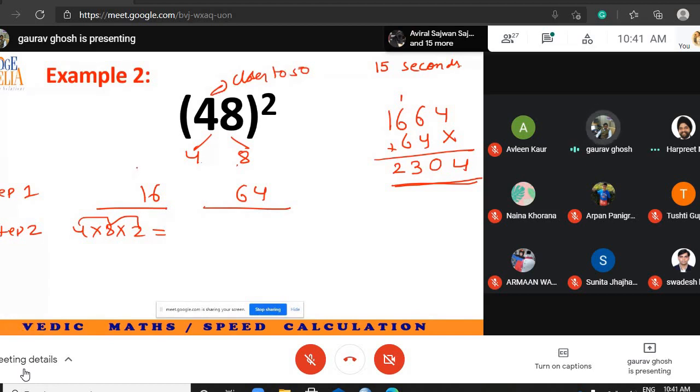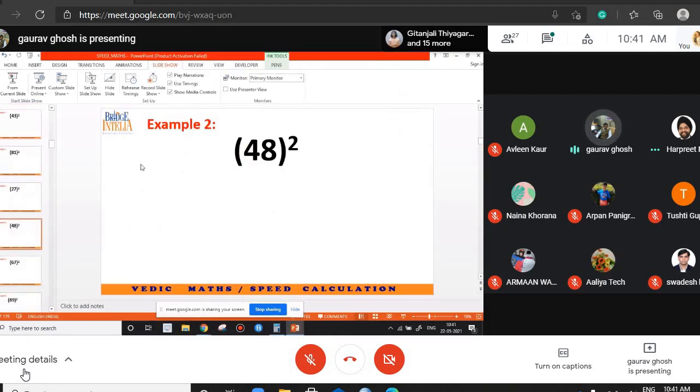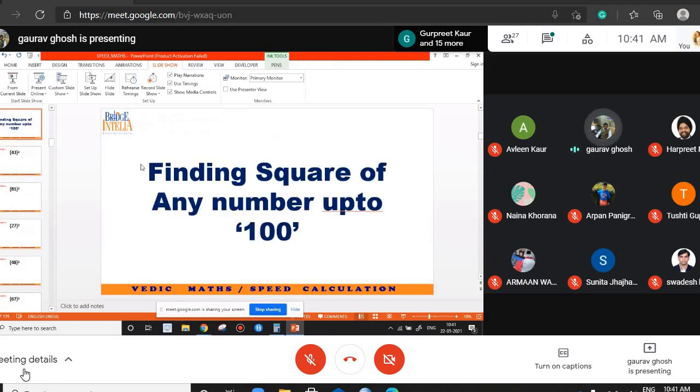Now, one of the students has asked a question: why is this trick working? So I will give you a hint why this trick is working. Let's take a hint. Any number up to 100. Now please understand why this trick is working.